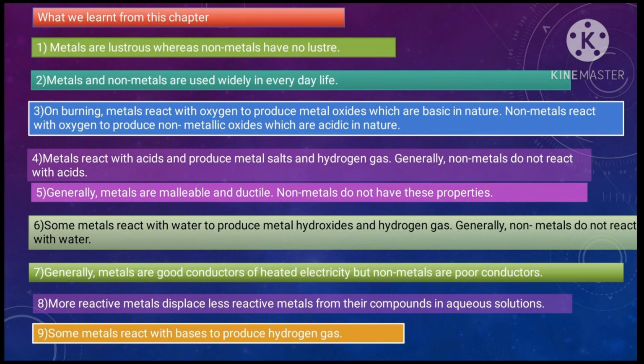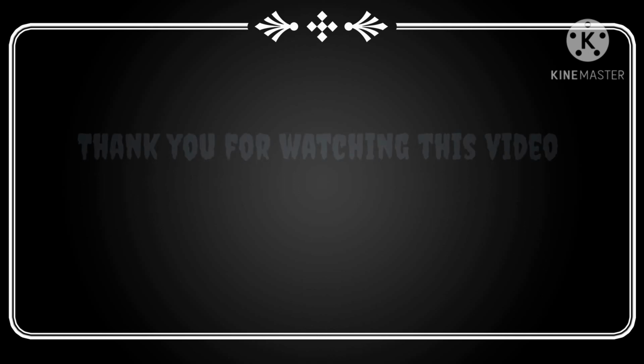Fifth, generally metals are malleable and ductile. Non-metals do not have these properties. Sixth, some metals react with water to produce metal hydroxide and also hydrogen gas. Generally, non-metals do not react with water. Seventh, generally metals are good conductors of heat and electricity, but non-metals are poor conductors. Eighth, more reactive metals displace less reactive ones. And ninth, some metals react with bases to produce hydrogen gas. So over here, the whole chapter is completed.